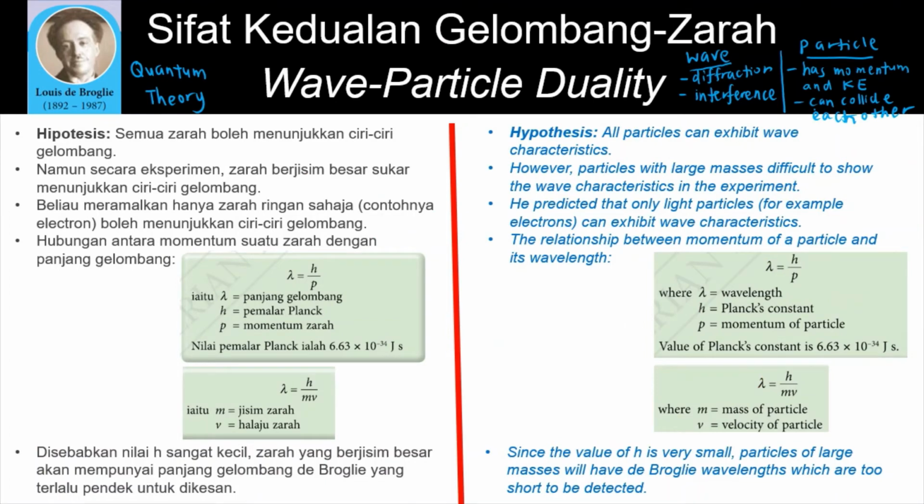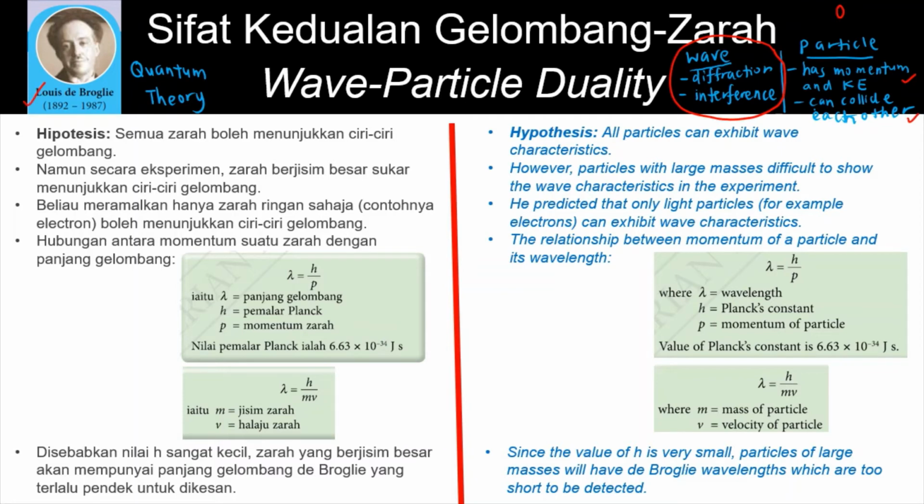Electromagnetic radiation such as light has wave properties or wave characteristics because it can show us the phenomenon of diffraction and interference. Objects like marbles are said to have particle properties because they have momentum and kinetic energy. They can also collide with each other.